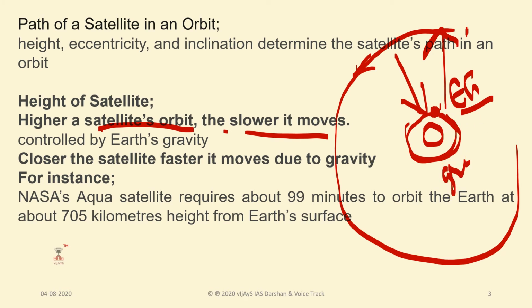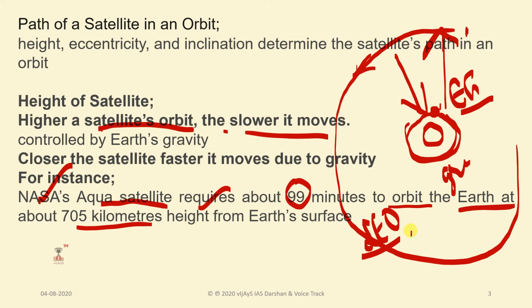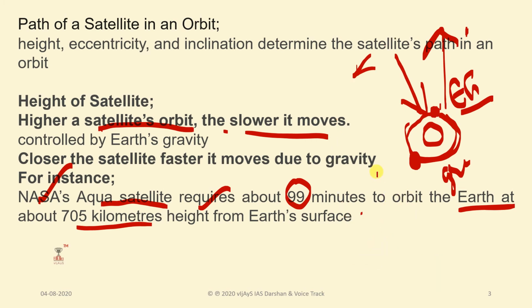For example, NASA's Aqua satellite requires 99 minutes to orbit the Earth at about 705 kilometers height from Earth's surface. That means it is located in low Earth orbit, very near to the Earth. The Aqua satellite requires just 99 minutes. Just 99 minutes is enough to orbit.